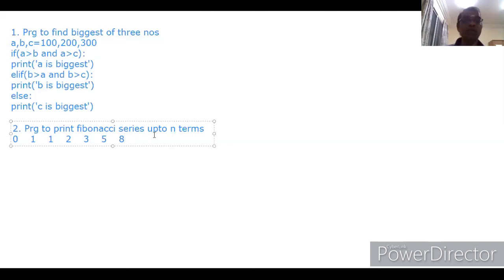What do we mean by up to n times? If you want to print the Fibonacci series up to 5 times, 1, 2, 3, 4, 5, you have to stop it right here. That's all. Okay? 5 numbers. We need only 5 numbers.